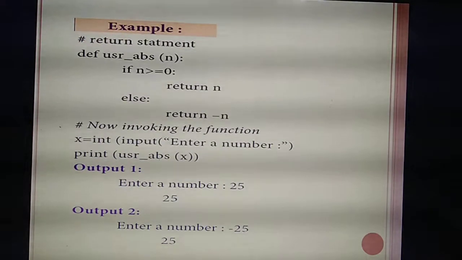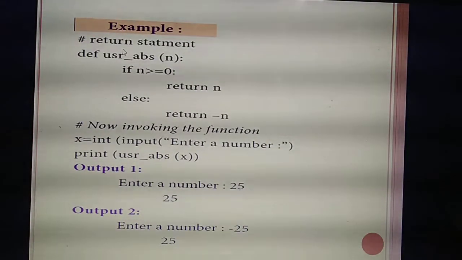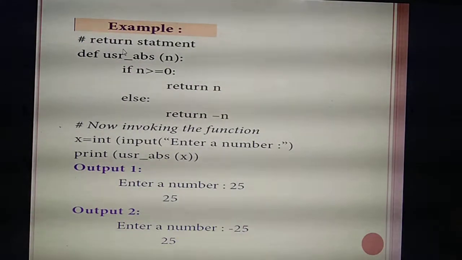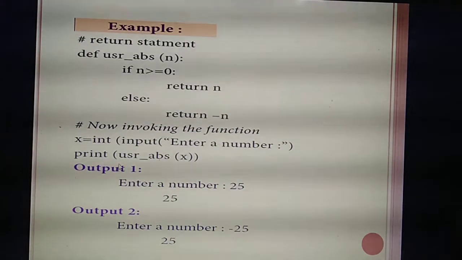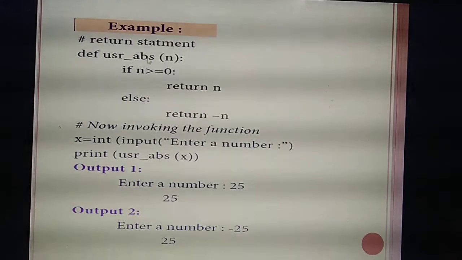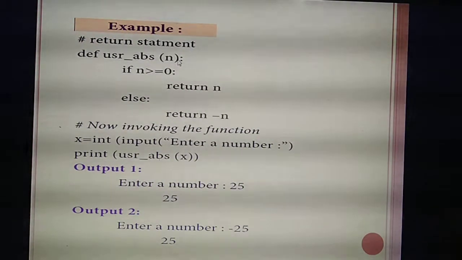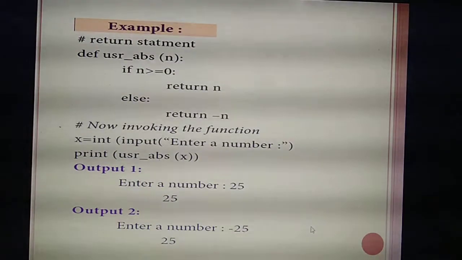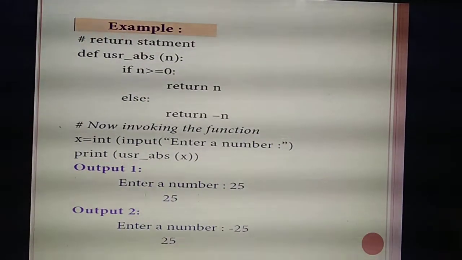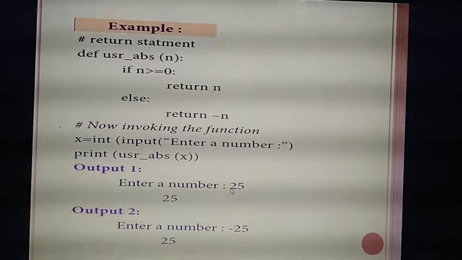Then you need to assign this variable to that particular function. So for that, you need to call the function, isn't it? So in the print statement, you need to call the function name, USR ABS. So you are assigning the variable x. Okay, now you are running the program. So you are entering the number. What's the number? 25.